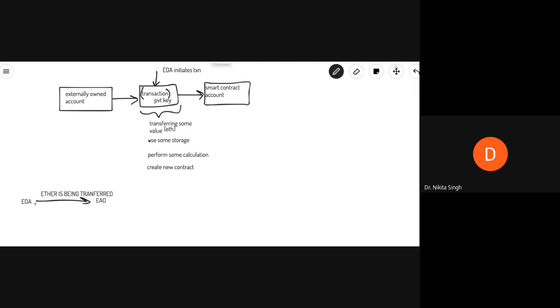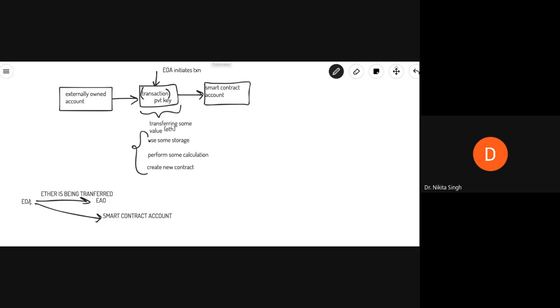But if your externally owned account contacts some smart contract account, it means that there can be many other types of transactions being performed. That is, you are contacting the smart contract account to execute the smart contract, which will either deliver some payment, or perform some calculation, or allow you to use some storage, or create a new contract as a result of the transaction execution.